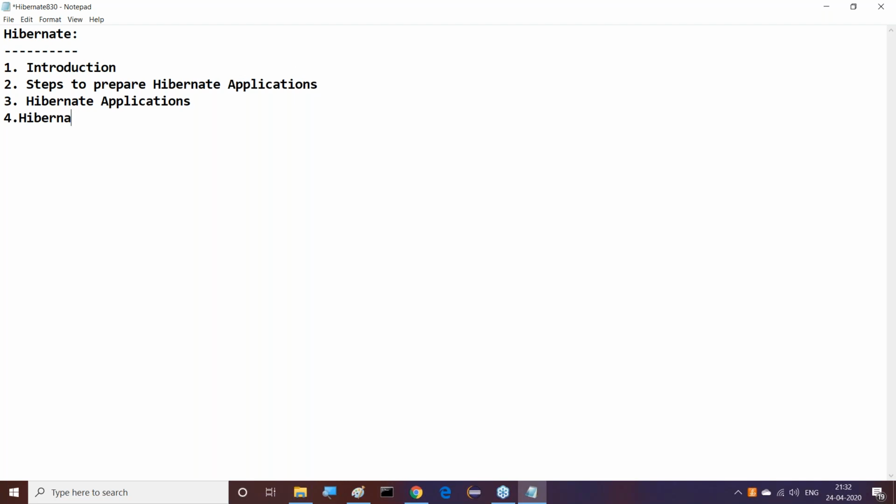Hibernate persistence life cycle. So the persistence object life cycle. Right, sir. Now in Java we might have seen thread life cycles, and in the case of servlets, servlet life cycles. Similarly, the persistence object plays a very good role in Hibernate. That persistence object life cycle we are able to see. There might be a 1 hour class where we see all the states.